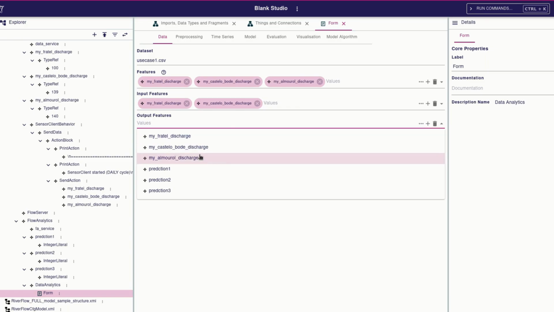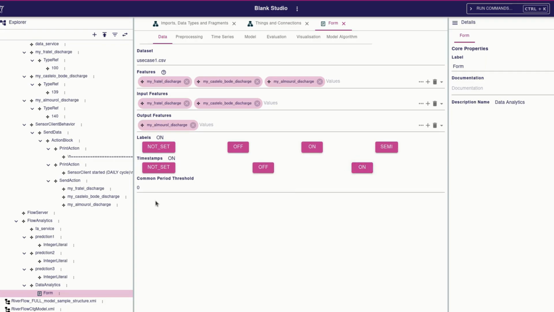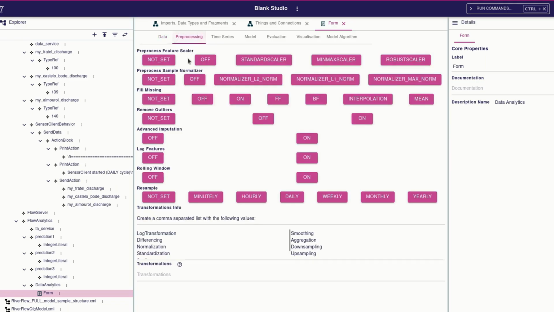Next, I select the data analytics element to configure the pipeline. With data analytics selected, the details panel shows configuration fields. These fields include dataset label, timestamp, threshold, and preprocessing switch. I explained that the configuration drives the generated Python script.